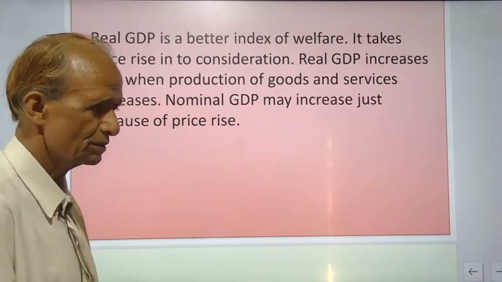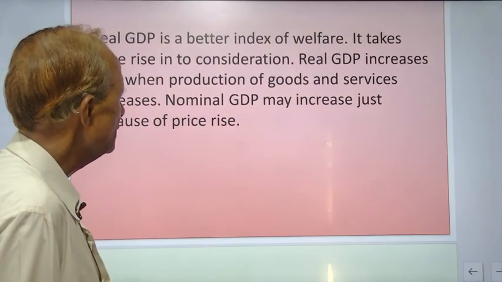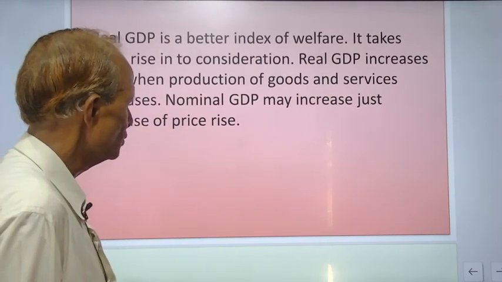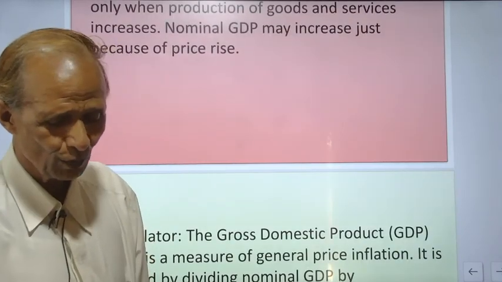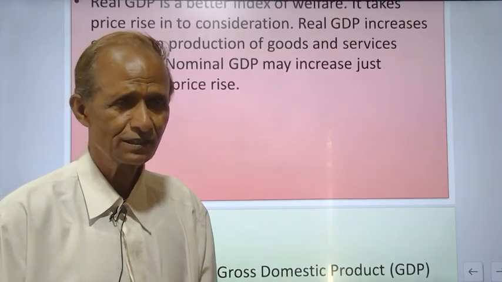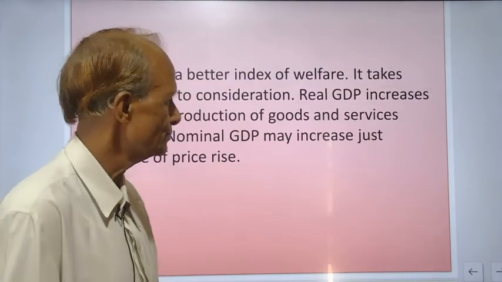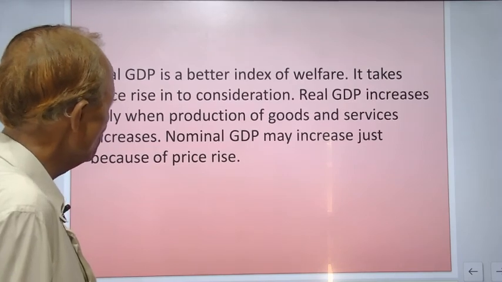It takes price rise into consideration. Real GDP increases only when production of goods and services increases, whereas nominal GDP may increase only due to the increase in price level. So, nominal GDP may increase just because of the price rise,